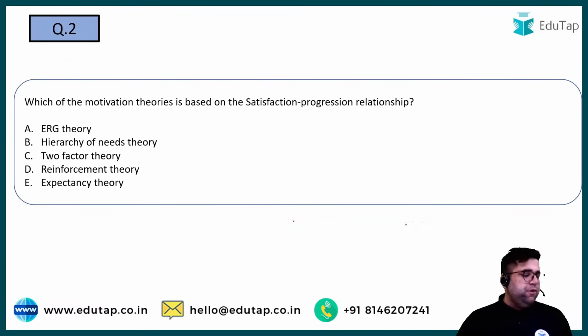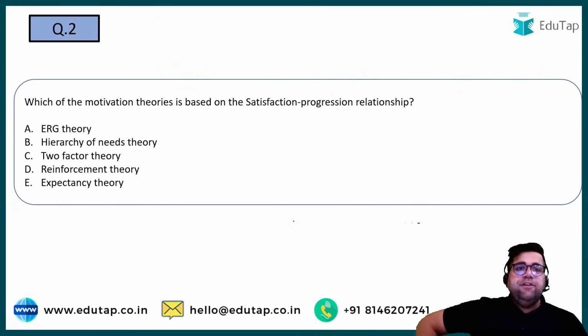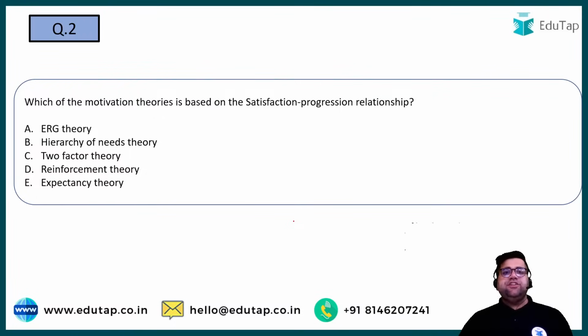So let's move forward to question number 2 now. Try to answer this question. Question number 2. Which of the motivation theories is based on the satisfaction progression relationship? Please answer the question. And I know many of you will be able to answer it very clearly. Which motivation theory is based on satisfaction progression?